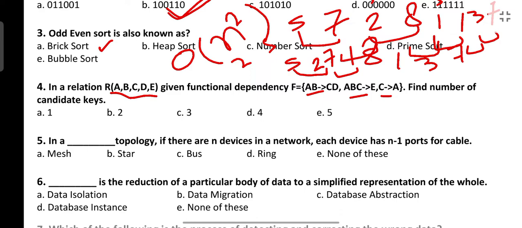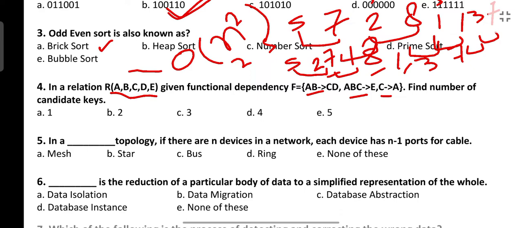So in a relation there are 5 attributes A, B, C, D, E, and here you can see in the dependencies, we have A is present, E is present, and CD is present. So B is not present anywhere. Firstly, we have to understand what is a candidate key. A candidate key is the key which can determine all the attributes.